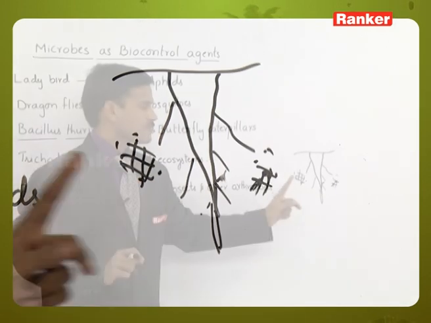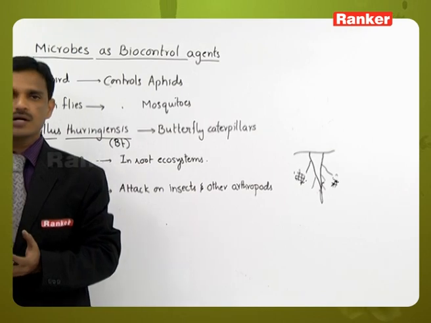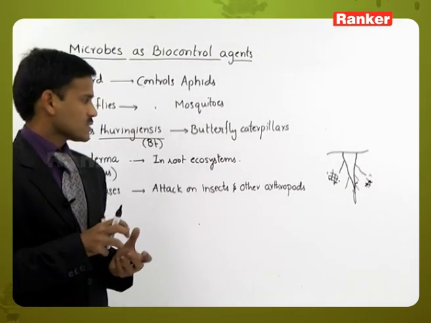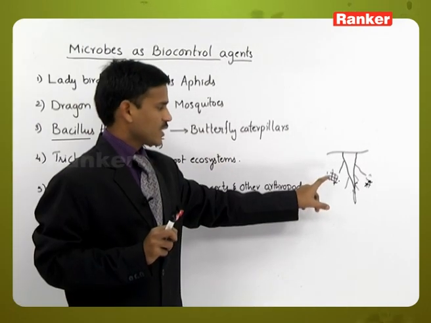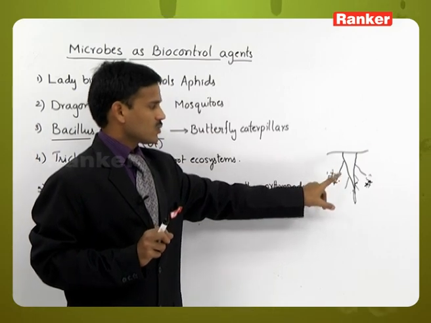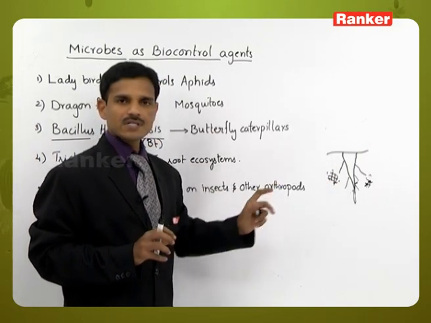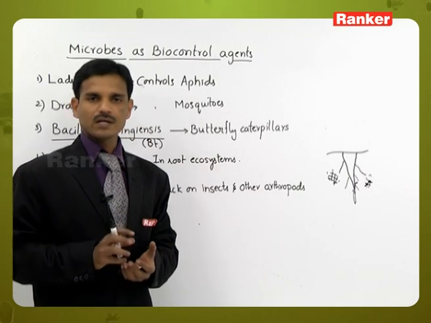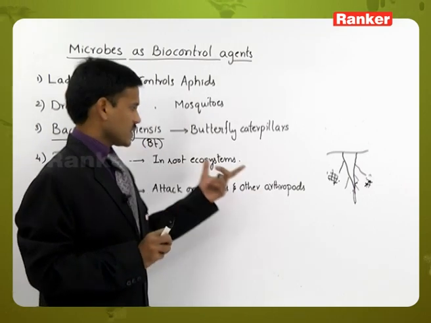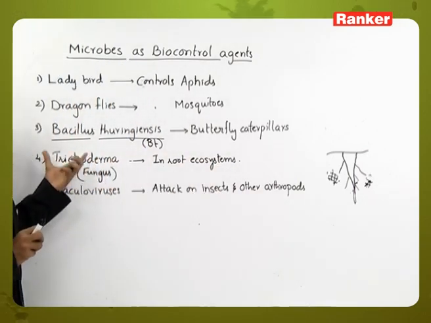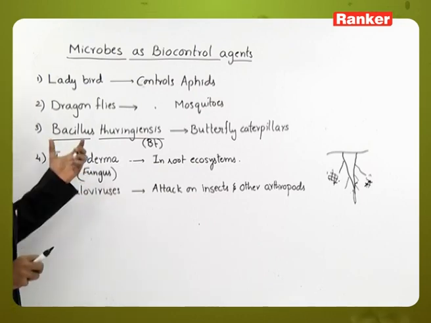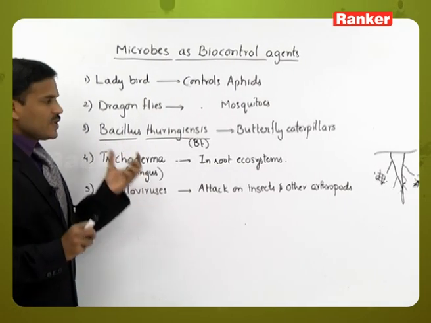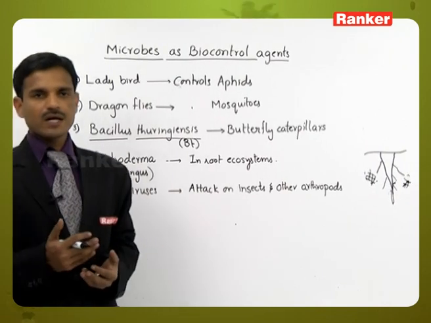Here it prevents root-borne pathogens. Trichoderma prevents root-borne diseases, or prevents the growth of other pathogenic organisms. That's why it is useful for the plant and root system, and we need not use any chemicals.